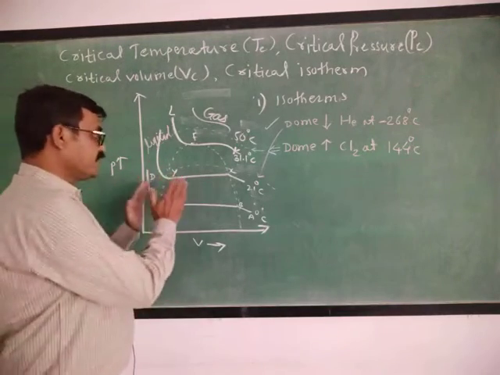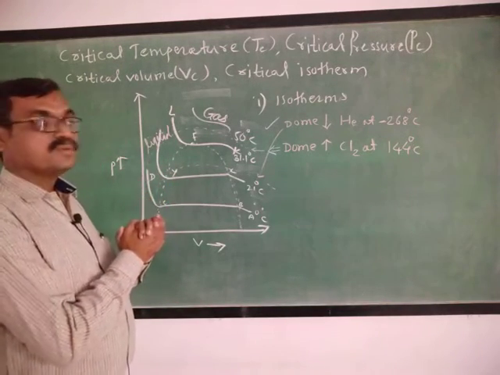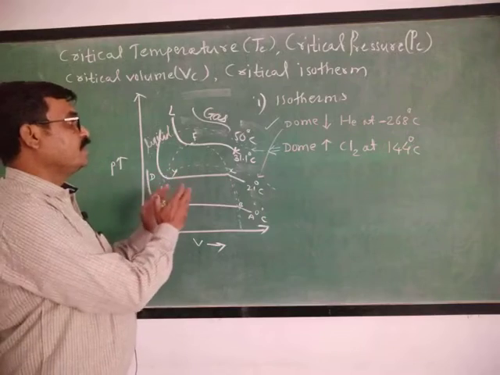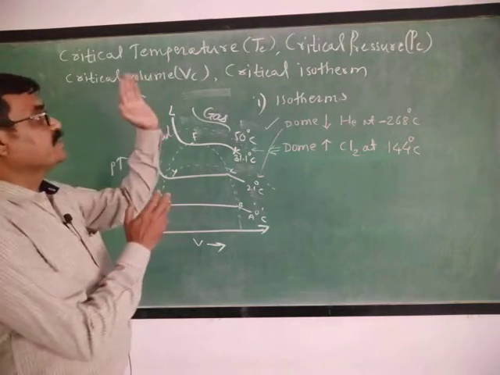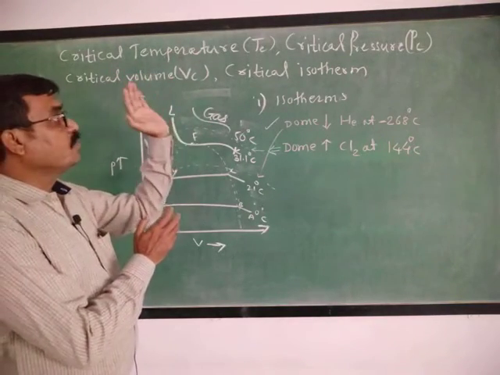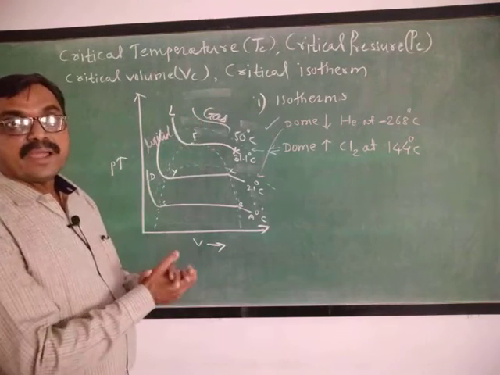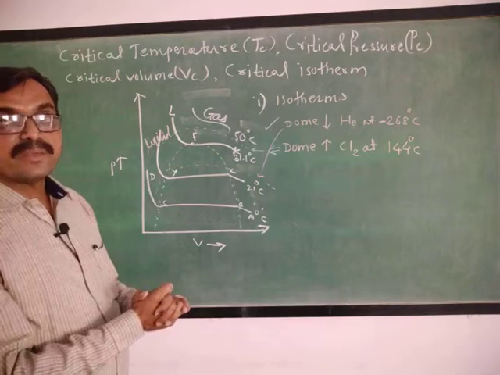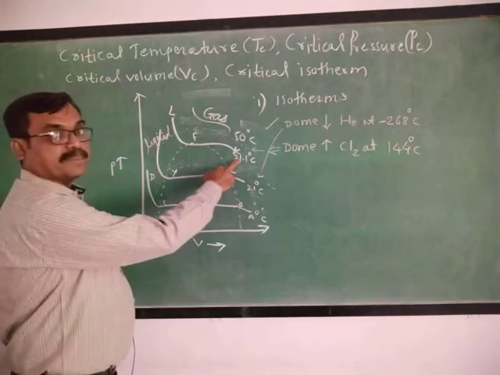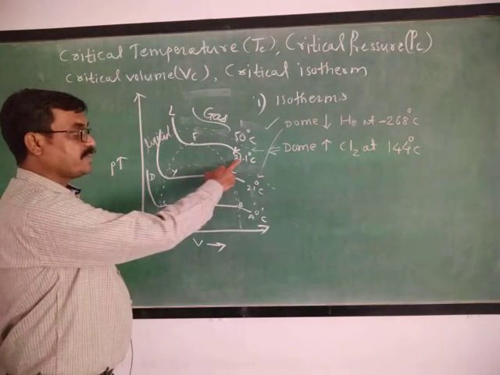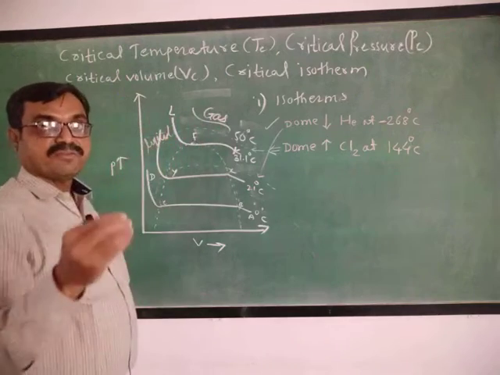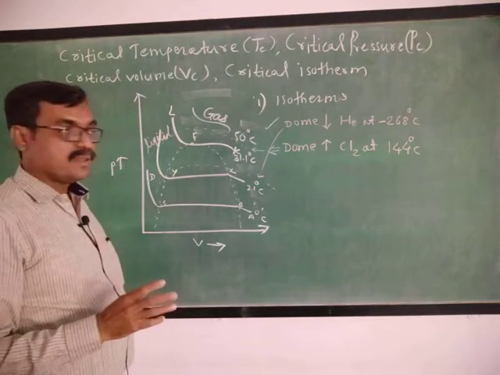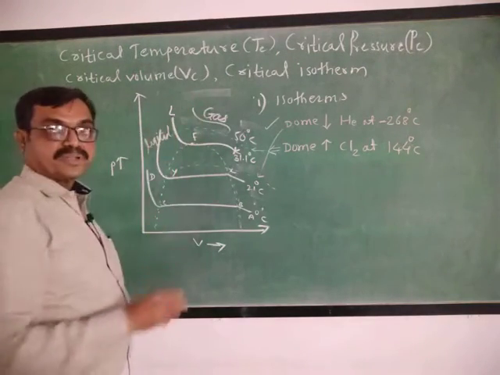If you know the significance of the curves, then we are able to explain critical temperature, critical pressure, critical volume, critical isotherm, and coexistence curve. This is critical temperature. What is critical temperature? The temperature above which liquefaction of gas is not possible. What is critical pressure?